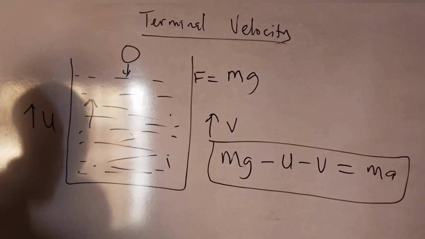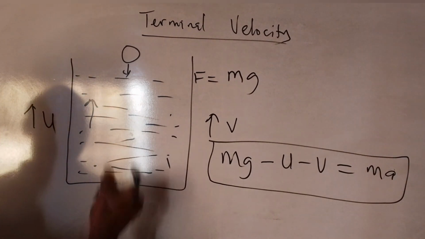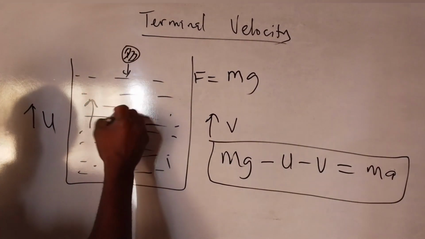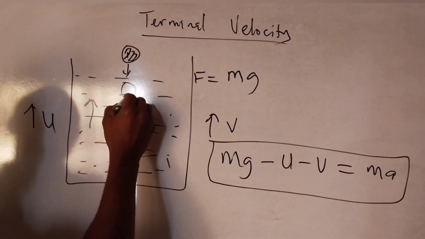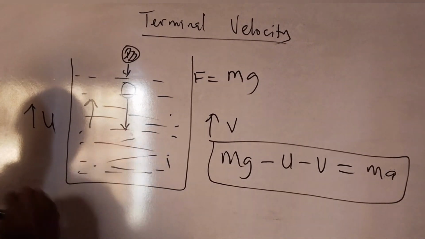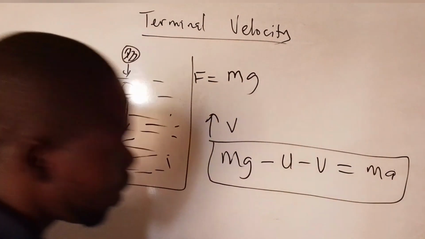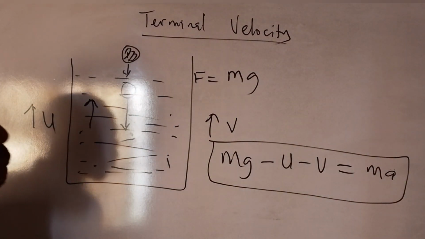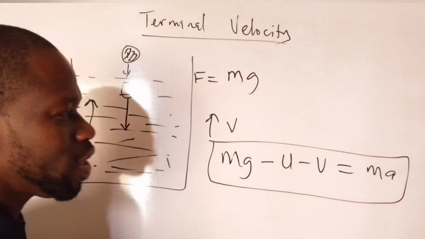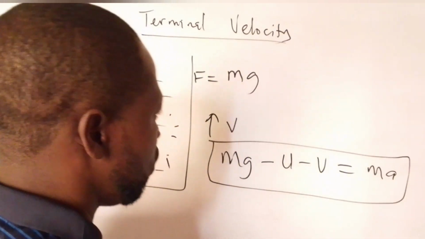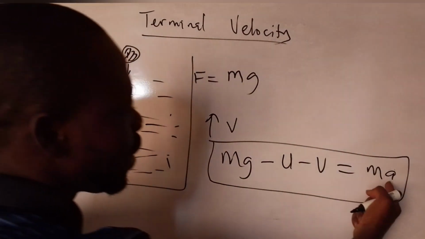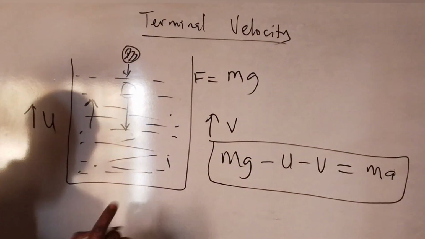The ball accelerates in the liquid until it gets to a point where all these forces will balance out. At that point, it will be moving with a uniform velocity. Our acceleration will be zero. So this uniform velocity at which our acceleration is zero is called terminal velocity.